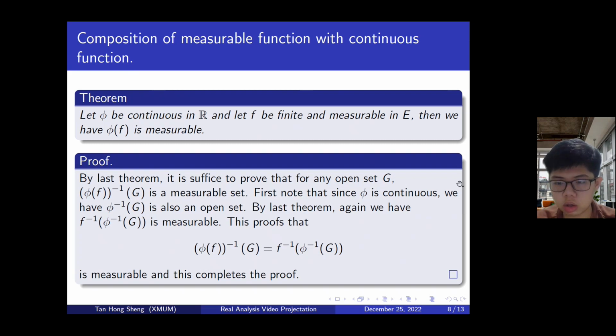Note that phi is continuous, so phi inverse G is an open set. By the last theorem, since f is measurable, f inverse of phi inverse G is measurable. This proves that the inverse of phi composed with f of G, which equals f inverse of phi inverse G, is measurable, and this completes the whole proof.